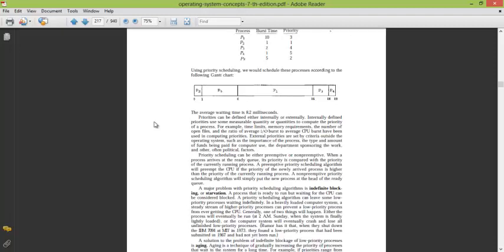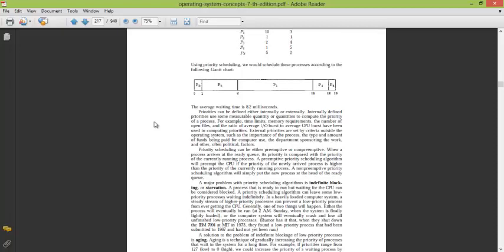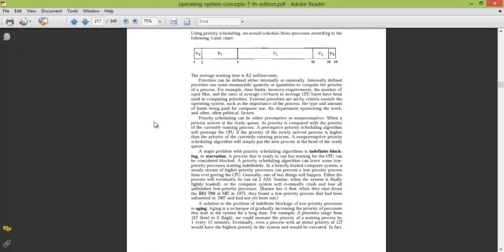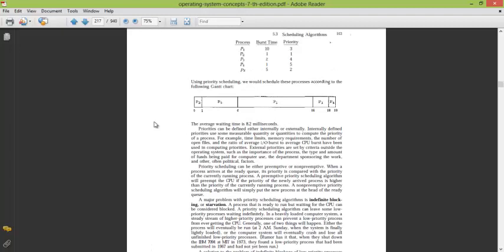Similarly, when they arrive at different times, some swapping will occur. If a higher priority process comes, and if a lower one is executing, it will swap it out and take the CPU for itself.